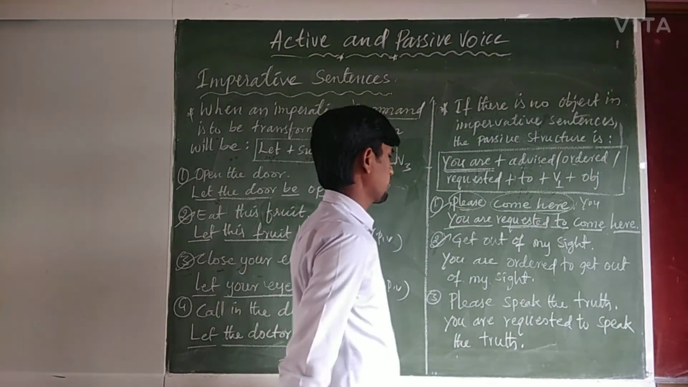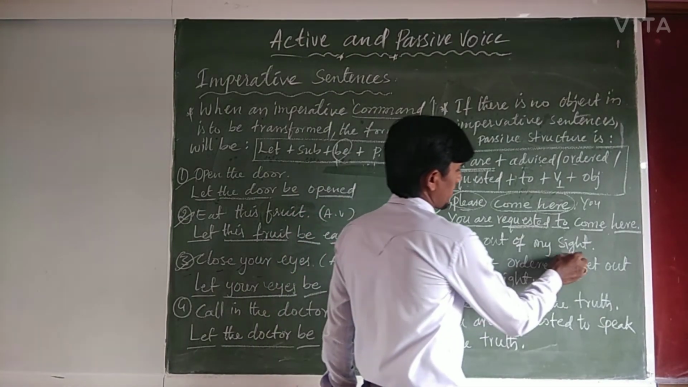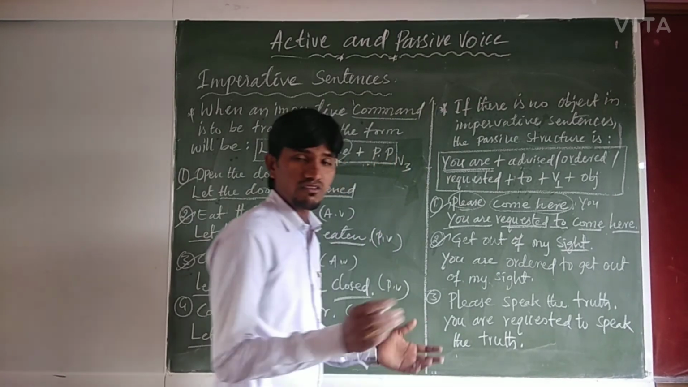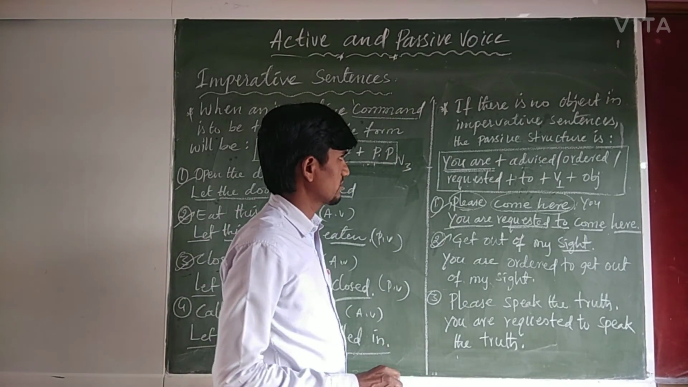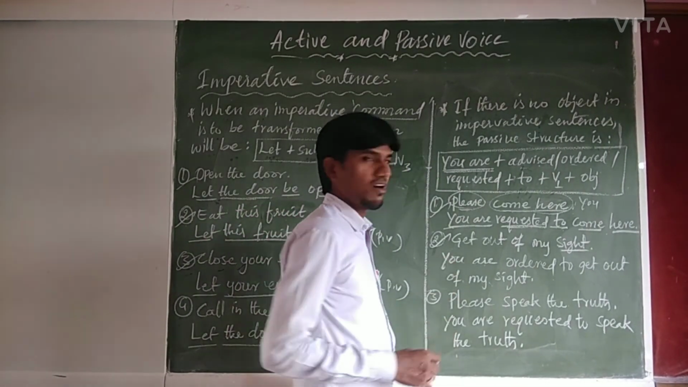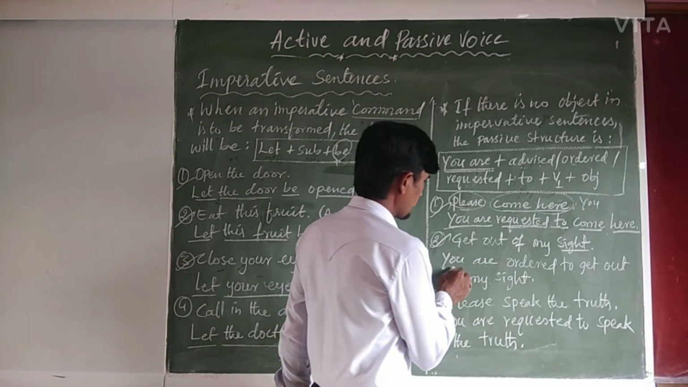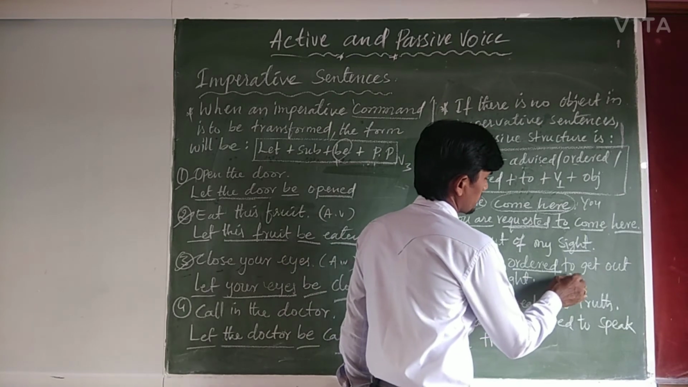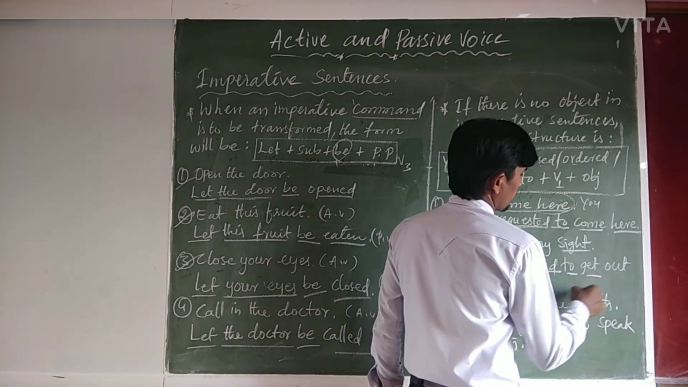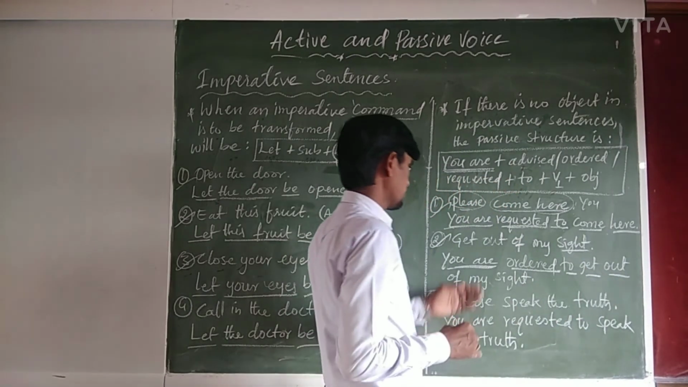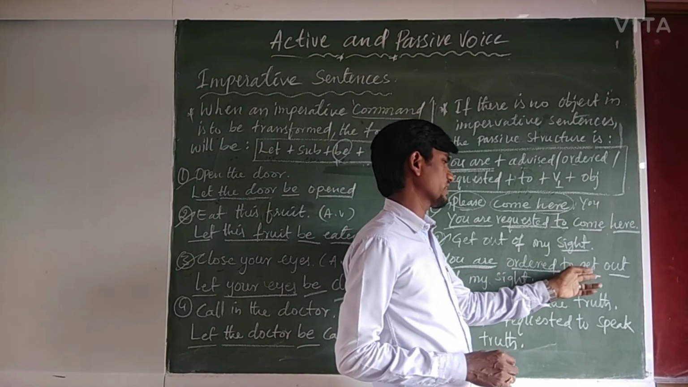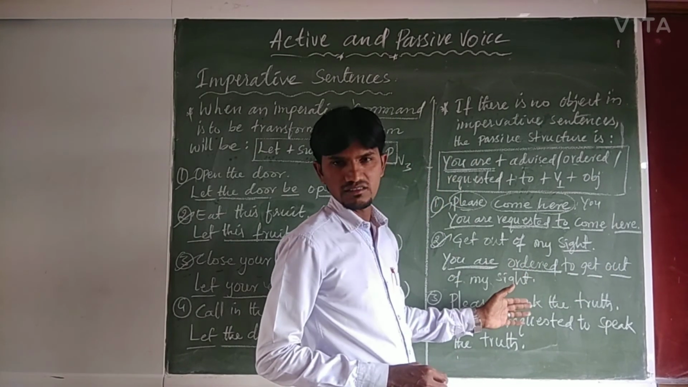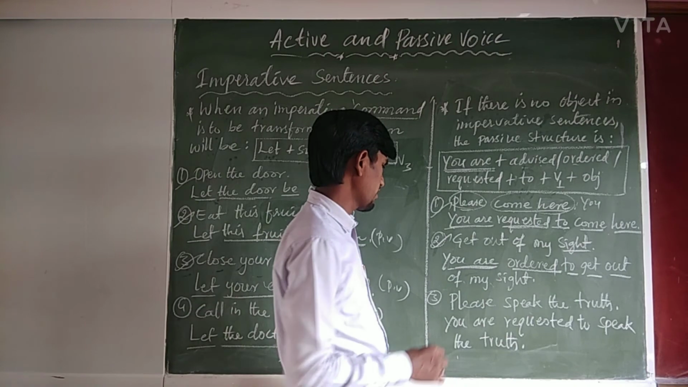Now come to example 2. Get out of my sight. So it is an order. Therefore, you are plus ordered plus to plus V1 plus object. You are ordered to get out of my sight.